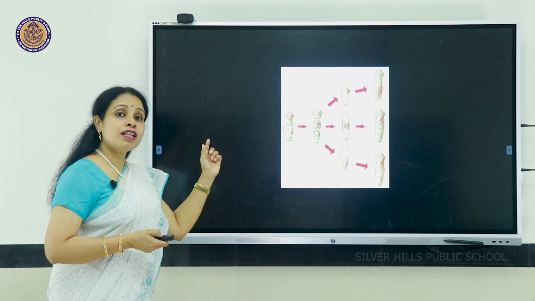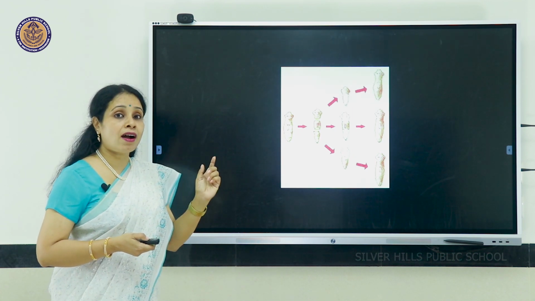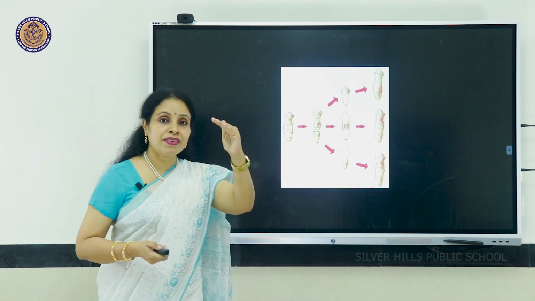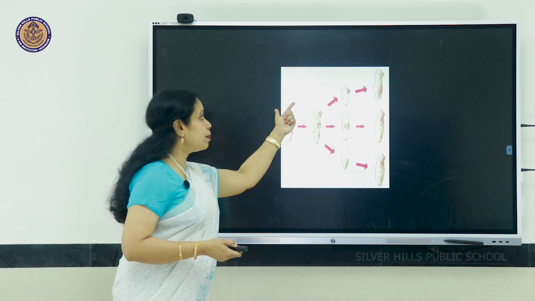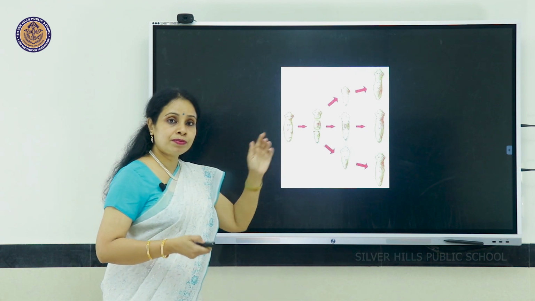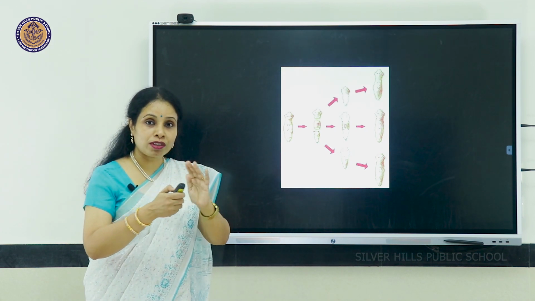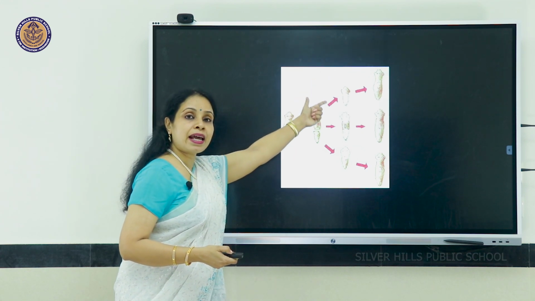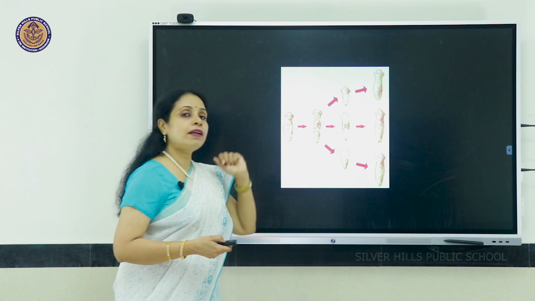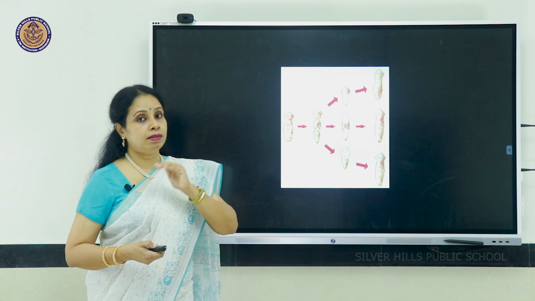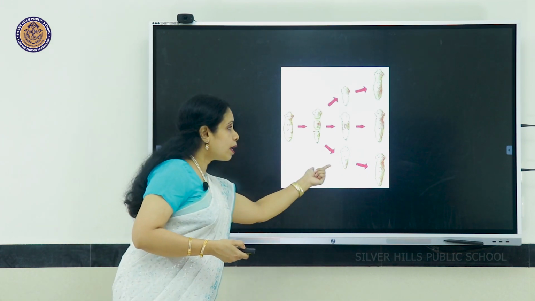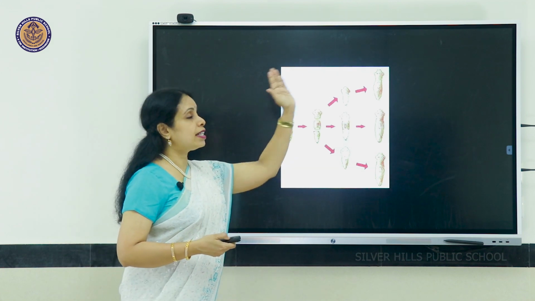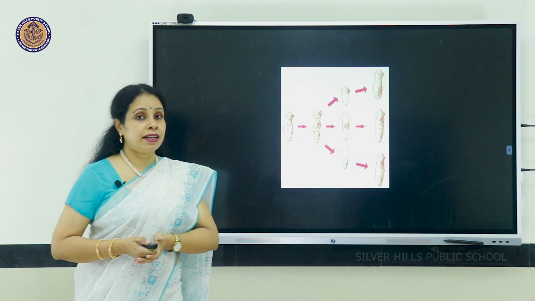But regeneration is shown by this worm called planaria. Look at this picture. This single worm was given two cuts. It developed three parts. Okay, it got broken into three parts. Now the head part is developing the rear part. The middle part is developing both head and the rear part. And the rear portion is developing the front portion. So ultimately you are getting 3 planaria.